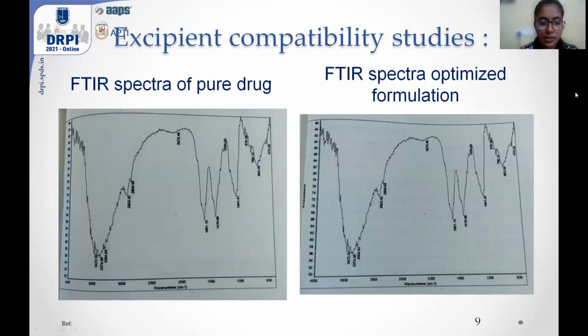So after completing the preparation method, to study the excipient compatibility, I conducted FTIR, that is Fourier transform infrared spectroscopy, for both pure drug and also optimized formulation. And I obtained a graph. By comparing both graphs, they looked almost equal. So I concluded that there was no interaction seen between the drug and the excipients. So both have good compatibility.